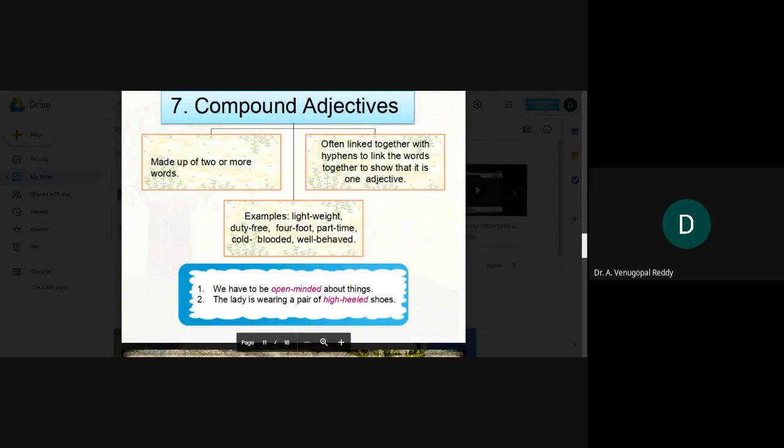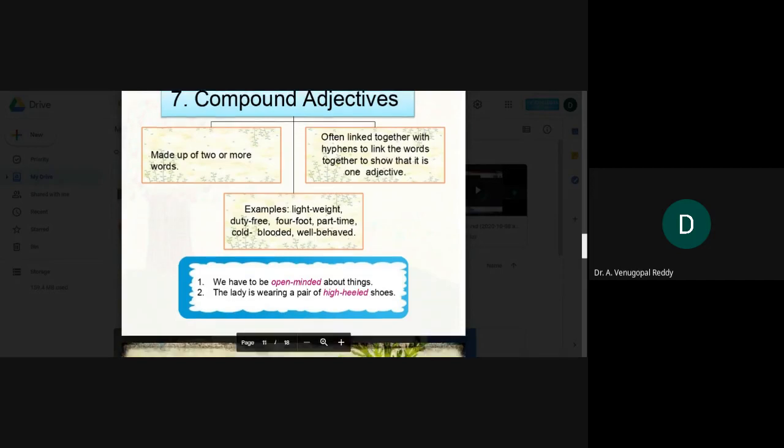Let us see one or two example sentences. We have to be open minded about things. Here, open minded is a compound adjective. Let us see another example. The lady is wearing a pair of high heeled shoes. High heeled, this is a compound adjective.